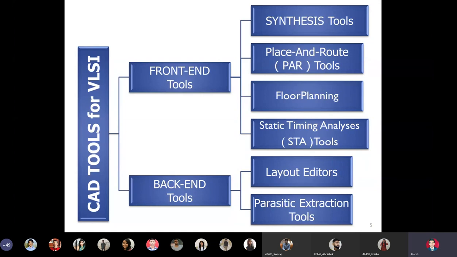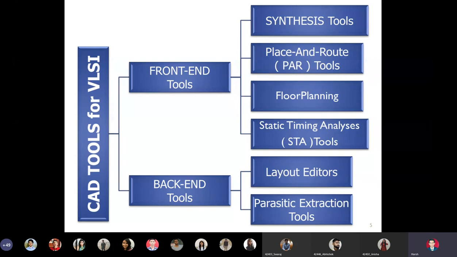Just like comp IT people have front-end tools and back-end tools, similarly VLSI engineers also have front-end tools and back-end tools. Front-end tools in turn are of at least 4 types: synthesis tools, place and route tools, abbreviated as PAR, floor planning tools, and static timing analysis or STA tools. Back-end tools are classified into at least 2 subtypes, that is layout editors and parasitic extraction tools.